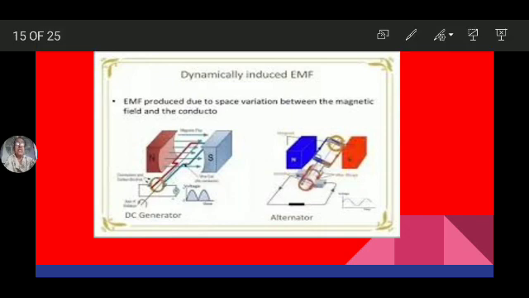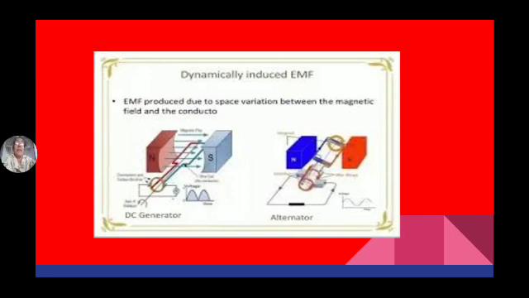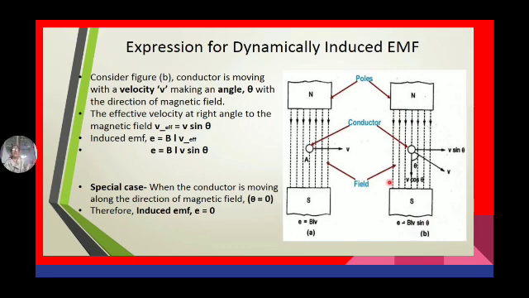The EMF induced in a DC generator, or the EMF induced in an alternator, these both are nothing but dynamically induced EMFs. Now we have to calculate how much dynamically induced EMF is produced.